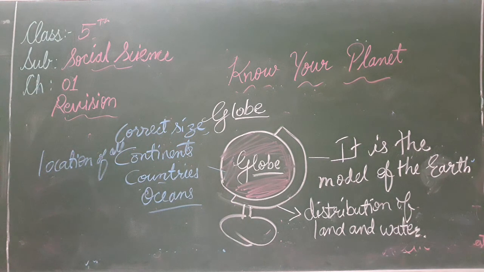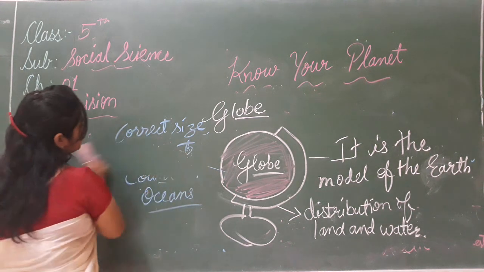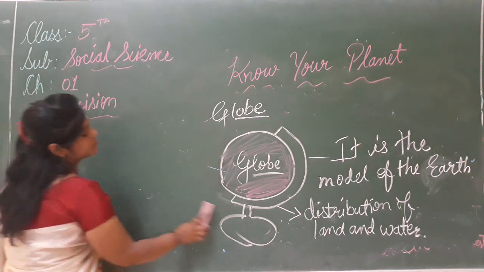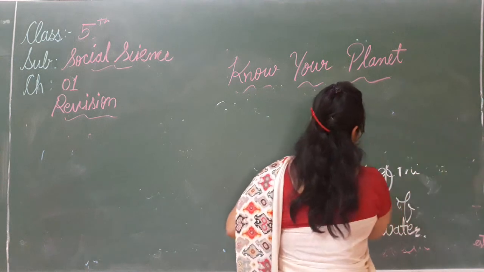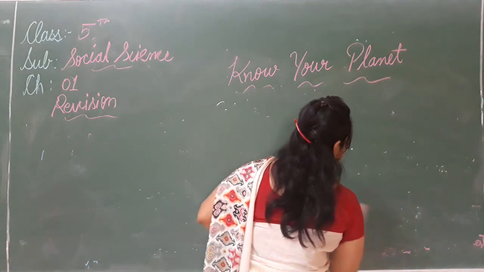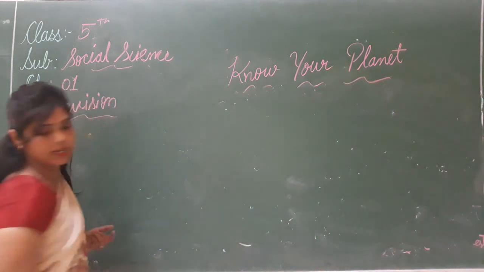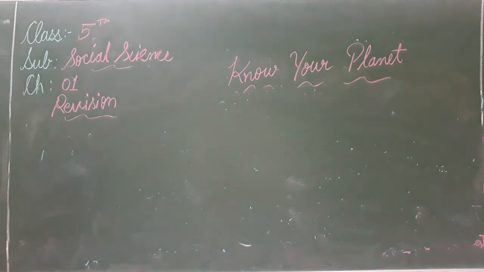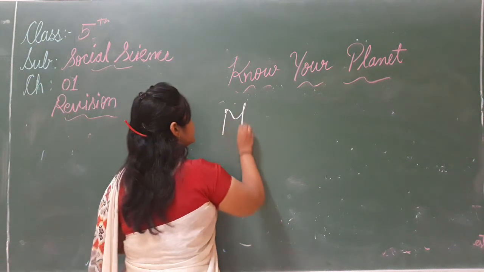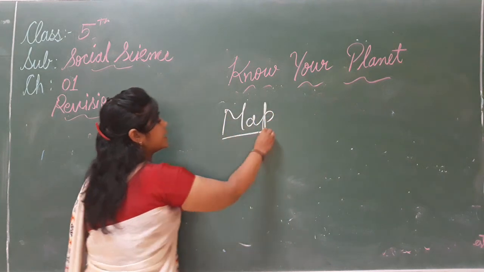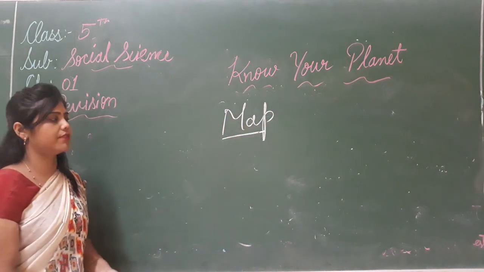Now the next point is the map. What is map? Map is the representation of the earth's surface.